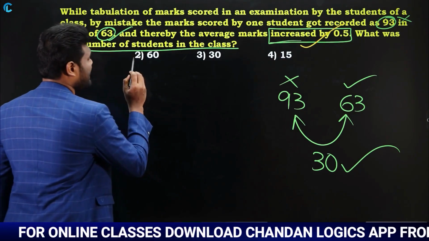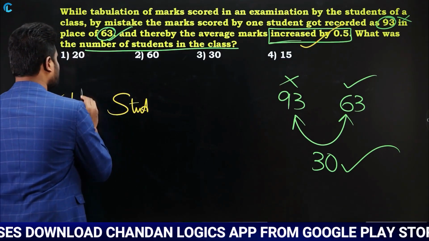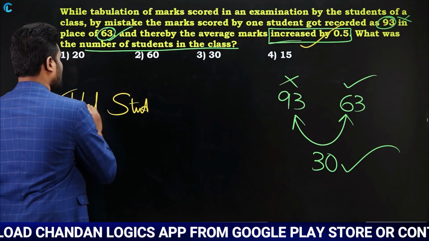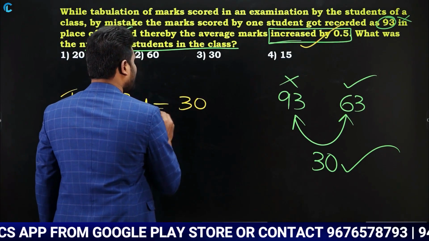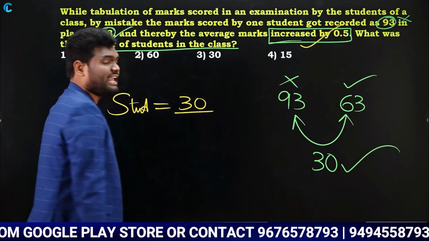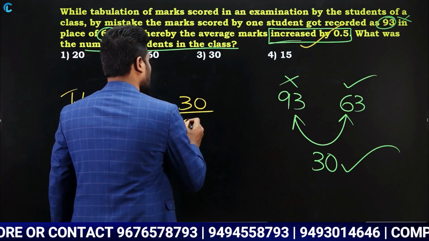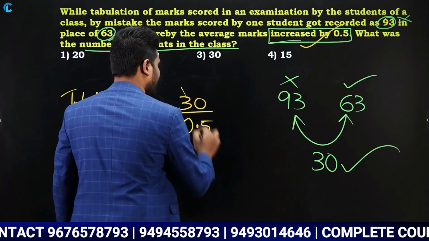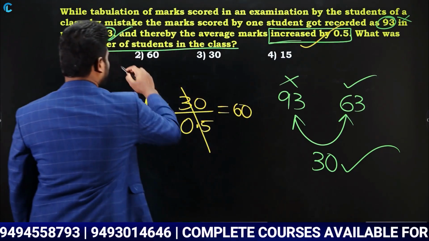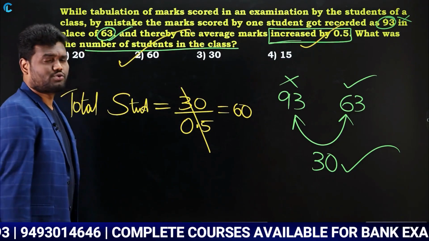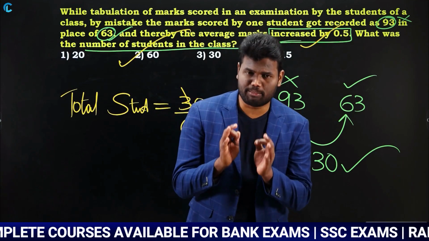So in total, how many students are there? Just observe carefully. The difference is 30, and due to this 30 difference, each and every student increased by 0.5, 0.5, 0.5. So 30 divided by 0.5 is going to be 60. So we can say the number of students is 60. Just a simple question.